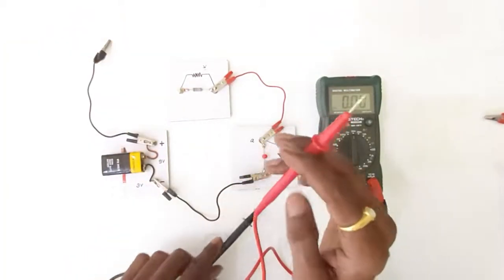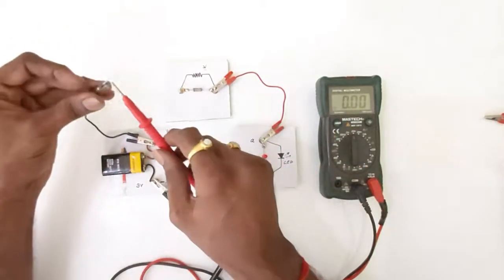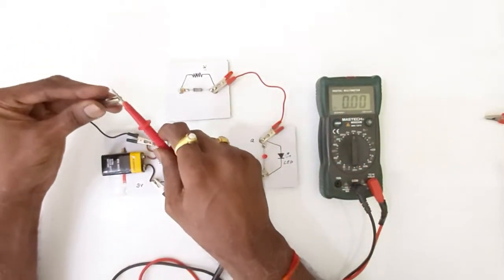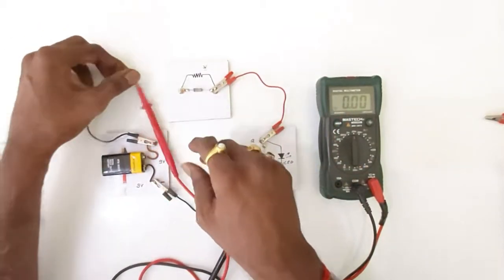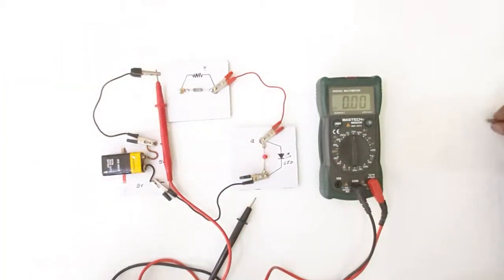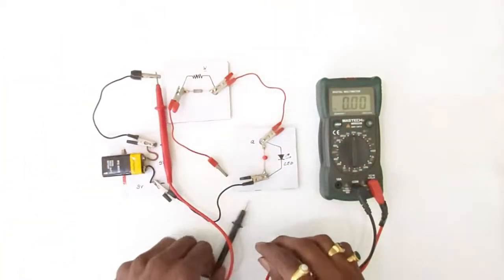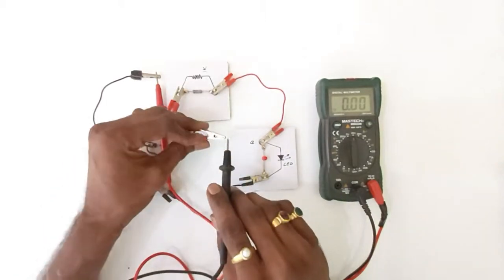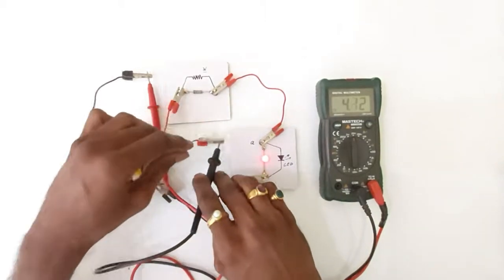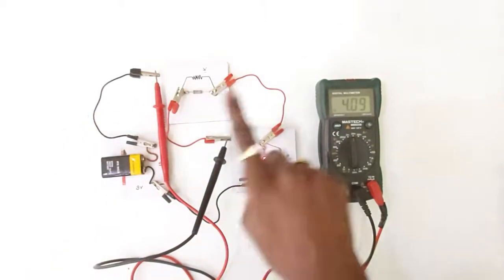And I connect one terminal of this digital multimeter to one terminal of the battery, and then I take another wire here and connect the wire over here and connect the other terminal of the digital multimeter over here. So you can see now the circuit is complete.